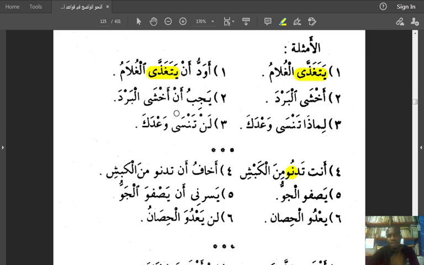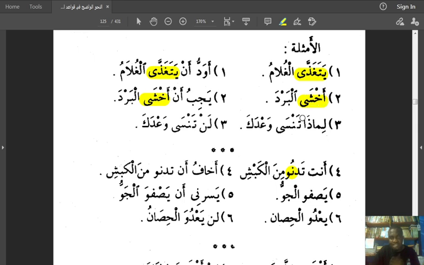Okay. Awaddu an usallima alayka. I wanted to say hello to you. I can say marartu bi baytika wa awaddu an usallima alayka. I passed by your house and I wanted to say hello to you. That is the awaddu there. So yajibu an akhsha al-barda. I must fear cold. Now look at akhsha here if there was any change.